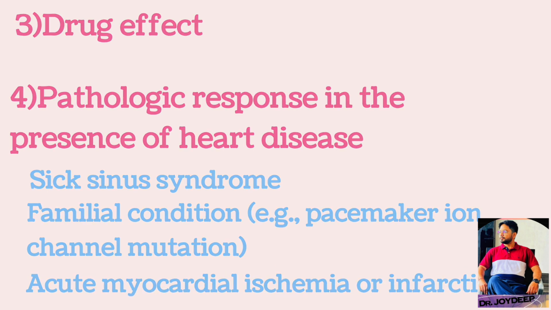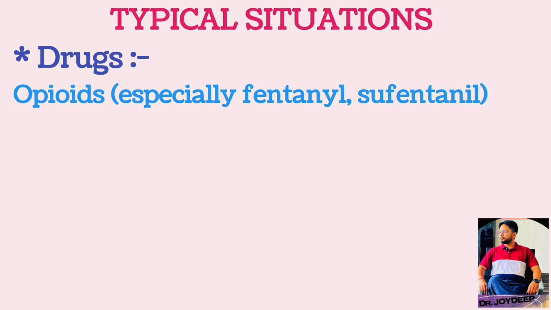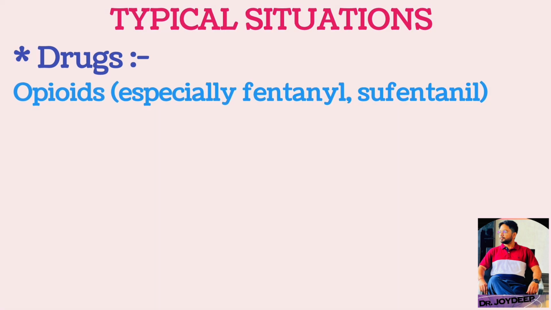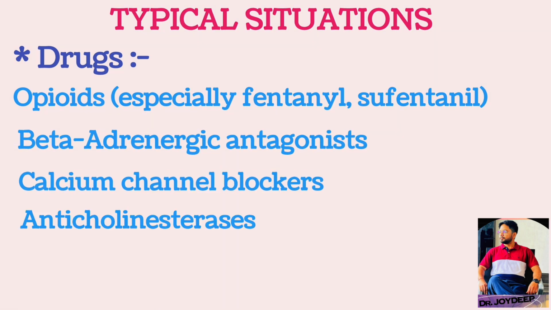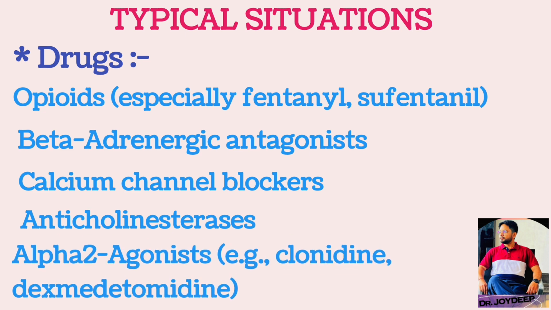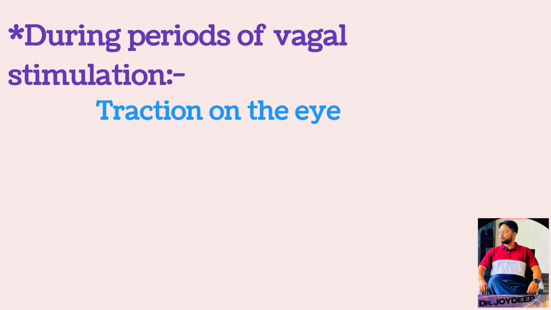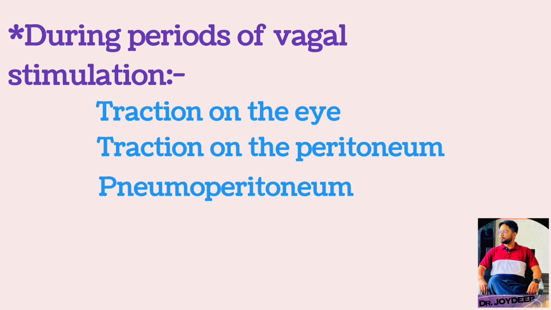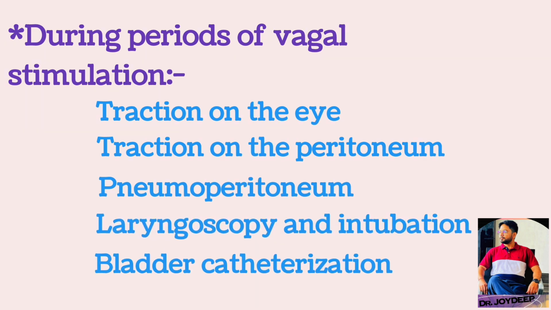Some situations lead to sinus bradycardia. This might be due to the administration of certain drugs. These are opioids, especially fentanyl and sufentanil, beta-adrenergic blockers, calcium channel blockers, anticholinesterases, and alpha-2 agonists like clonidine and dexmedetomidine. This may also be seen in case of vagal stimulation like traction on the eye, traction on the peritoneum, pneumoperitoneum, laryngoscopy and intubation, and bladder catheterization.